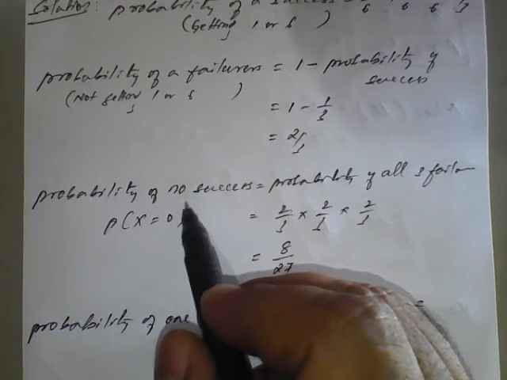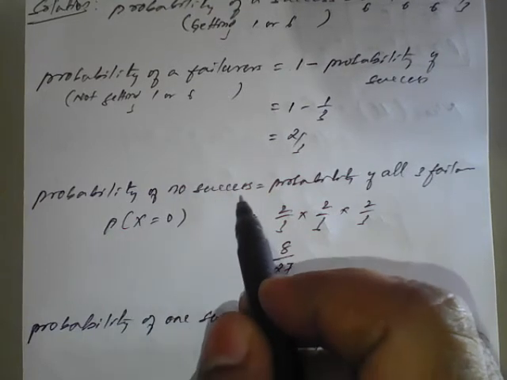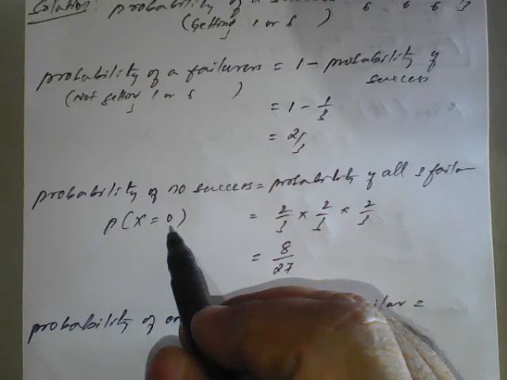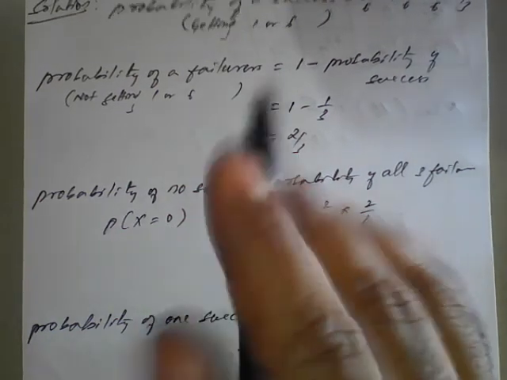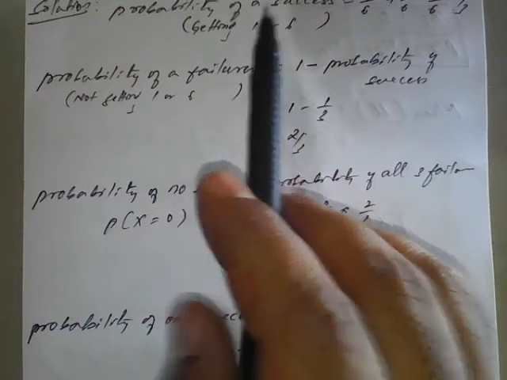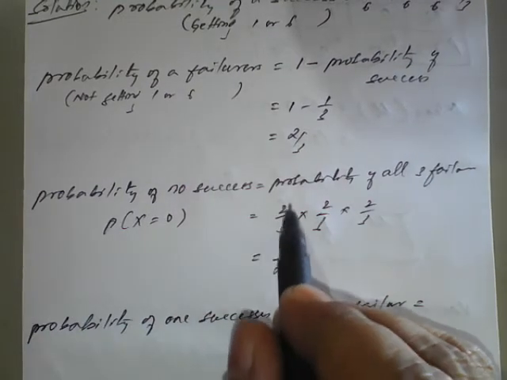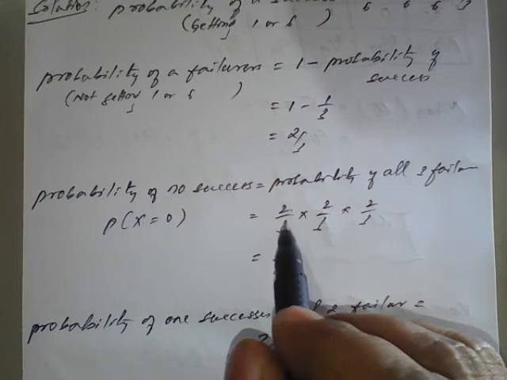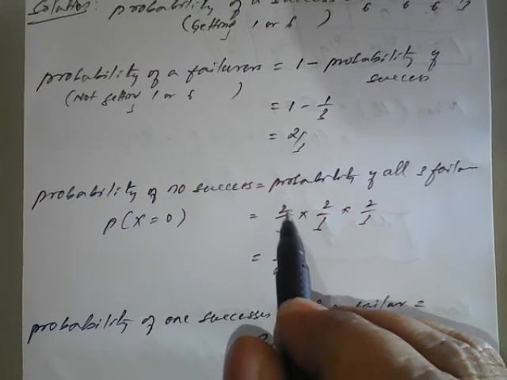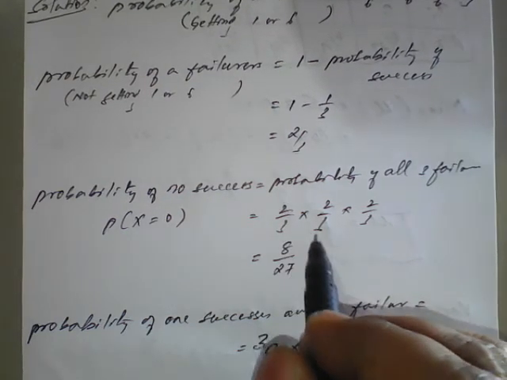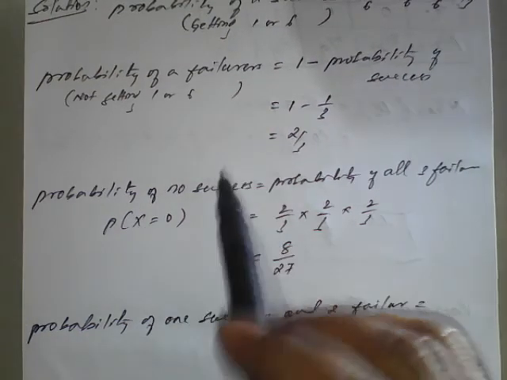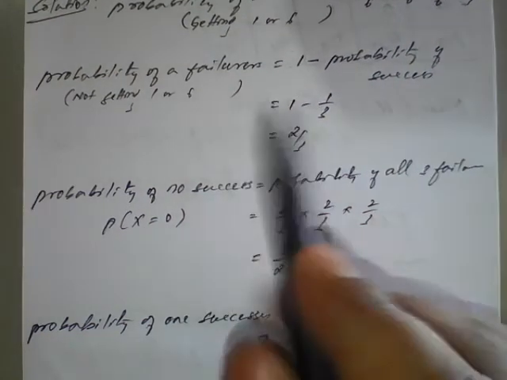Next, probability of no success means x is equal to 0. We are throwing a die how many times? Thrice. So no success means we are not getting 1 or 6. So 2 by 3 into 2 by 3 into 2 by 3, because no success means failure.